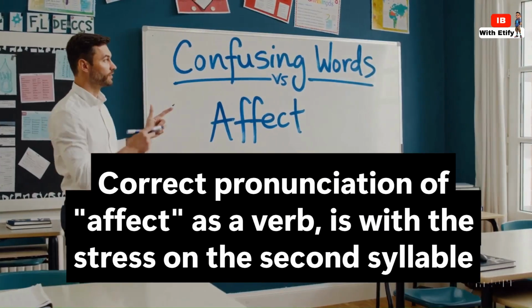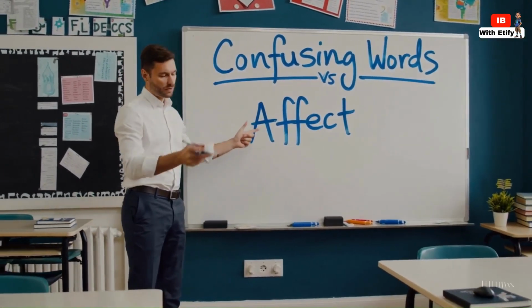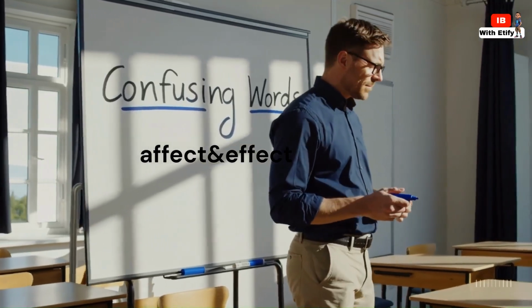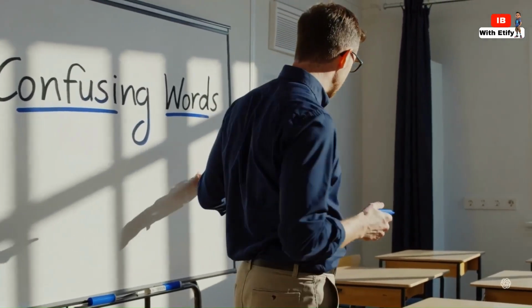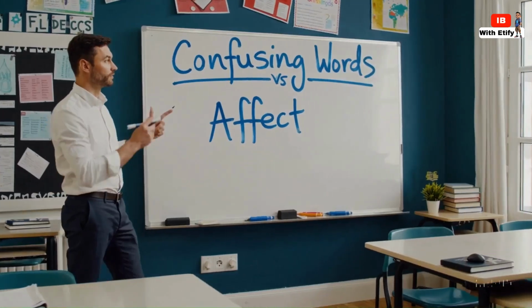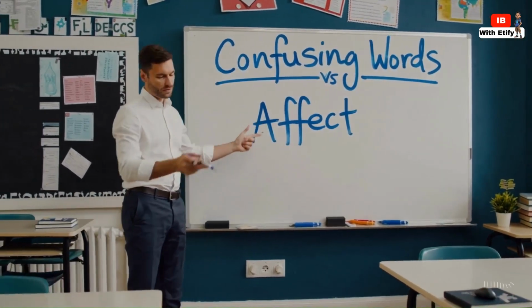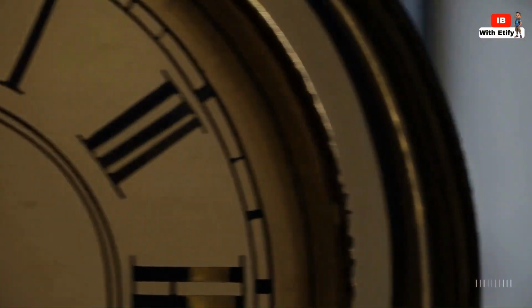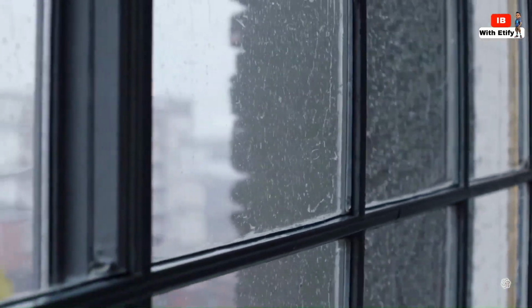They sound similar, they're spelled similarly, and they're often used in contexts that make them seem interchangeable. But they're not. The most important thing to remember about affect, A-F-F-E-C-T, is that it is almost always a verb. A verb is an action word. When something affects something else, it means it influences it, it changes it, or it has an impact on it. Think of it this way.